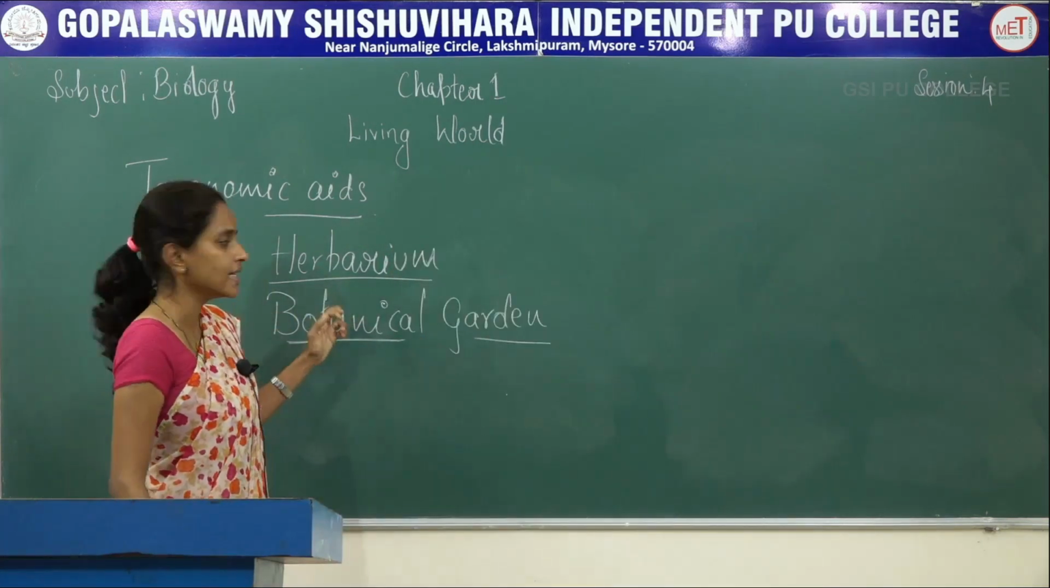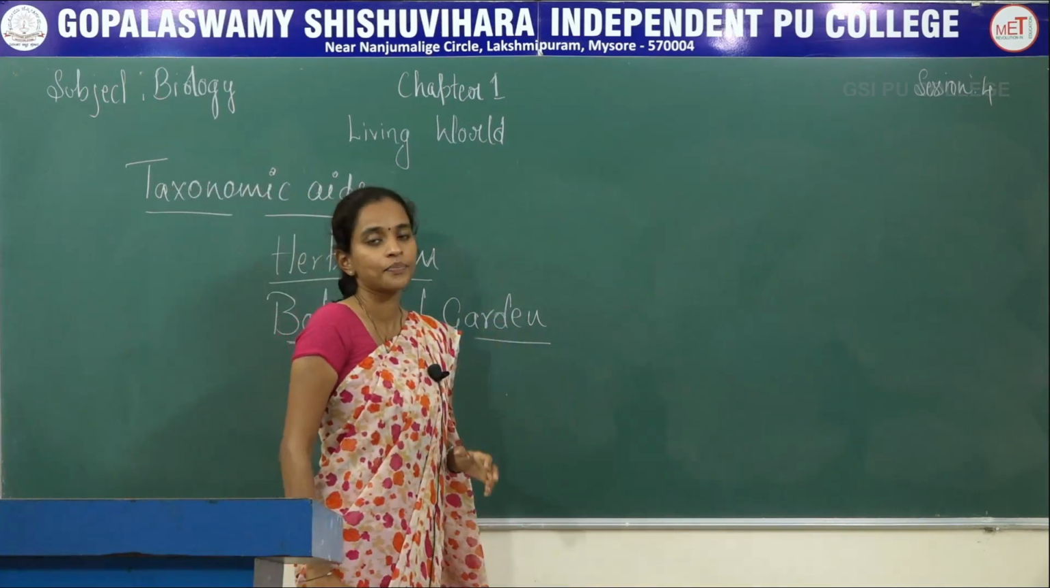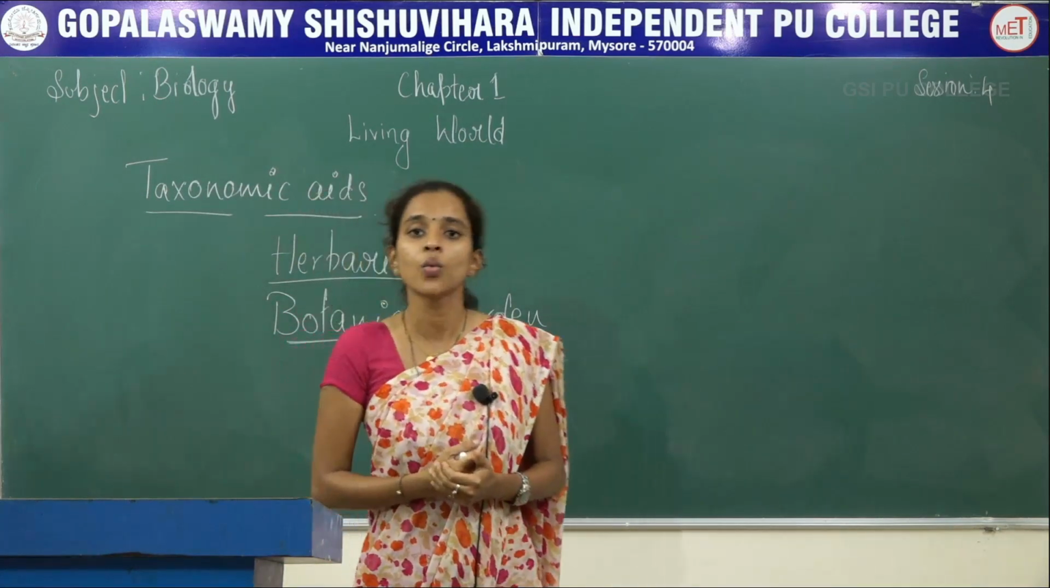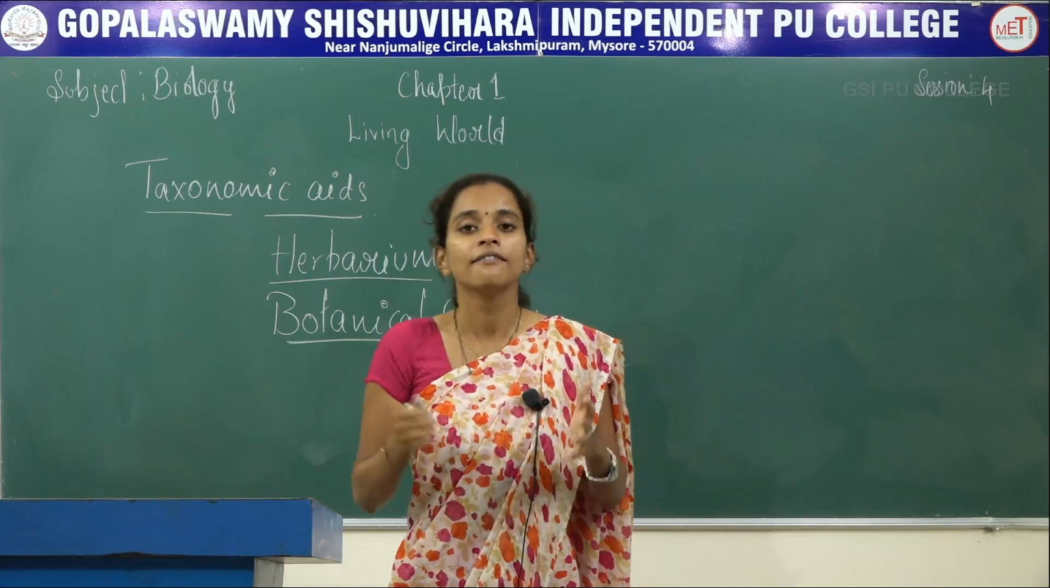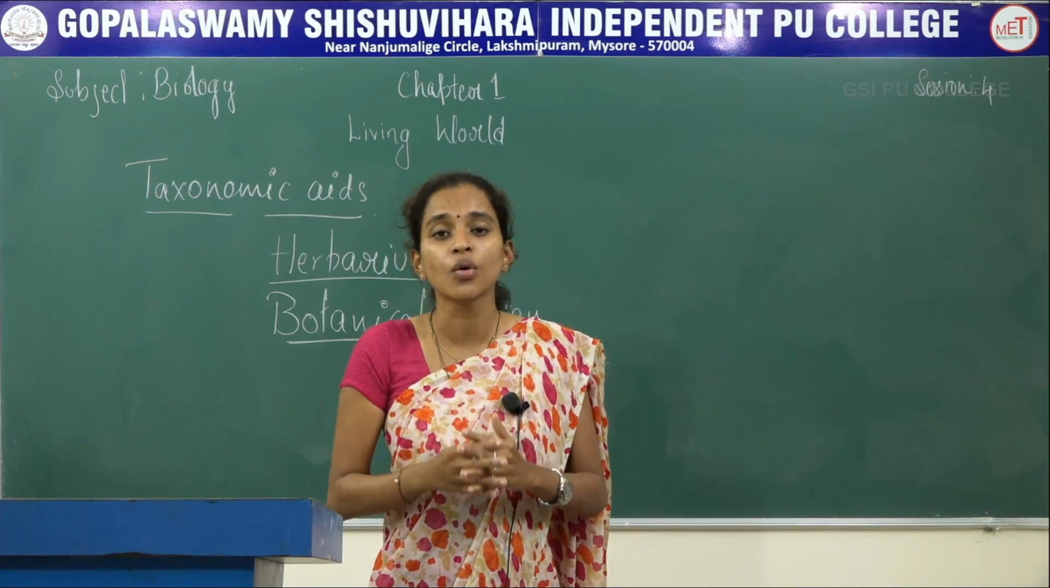The next taxonomic aid is the botanical garden. In the case of a botanical garden, what we do is we grow live plants here.